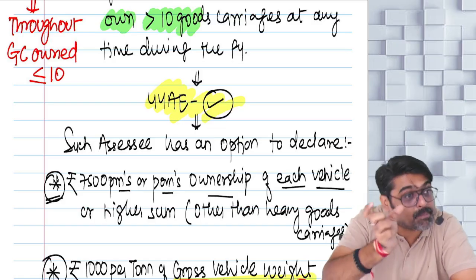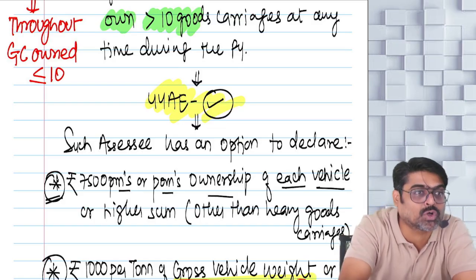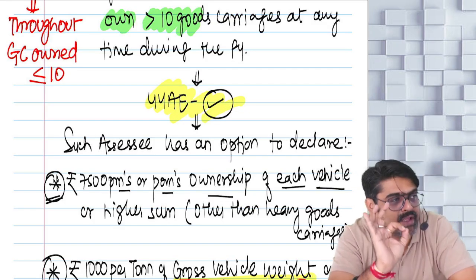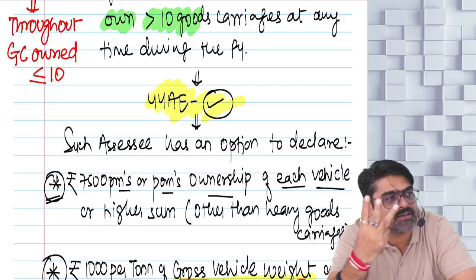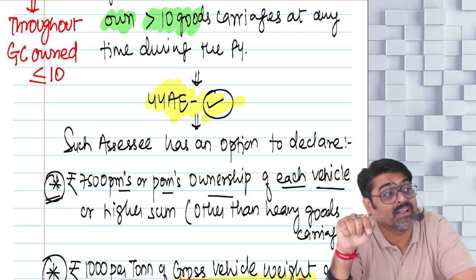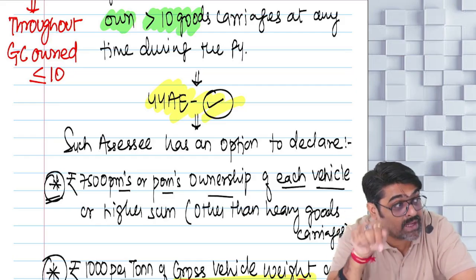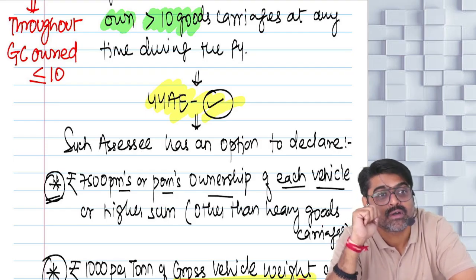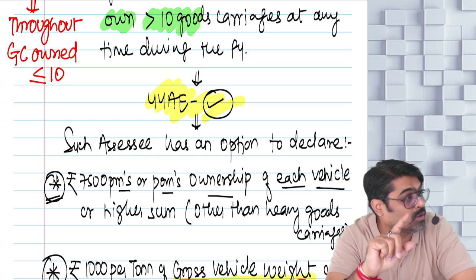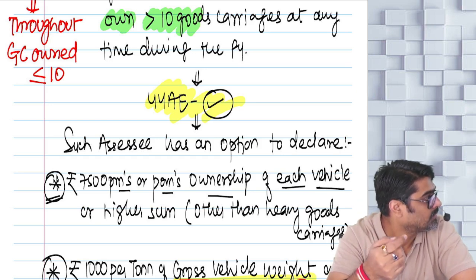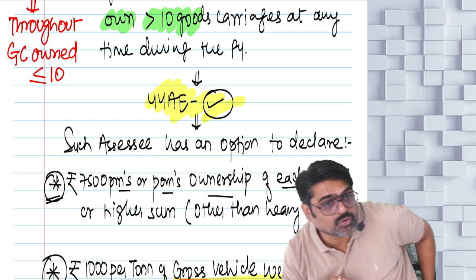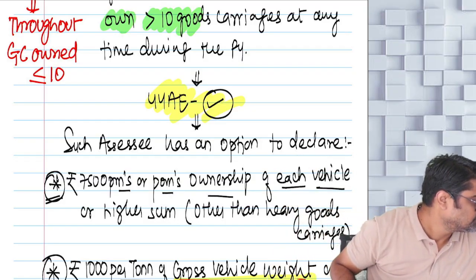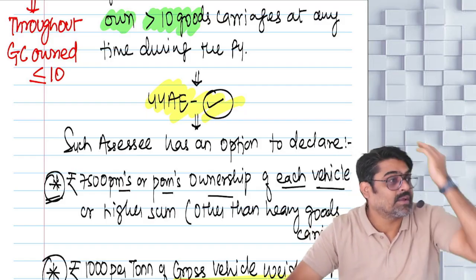Because even for part of the month's ownership, you are supposed to show how much? 7,500. Even if you are holding the vehicle for 8 months and 3 days, for the 9th month you are not the owner for the full month, only the 3 days. Still for the 9th month you are going to show how much? 7,500.